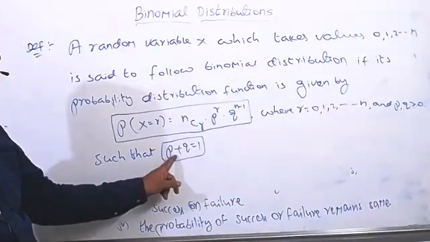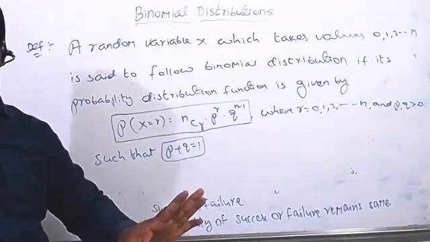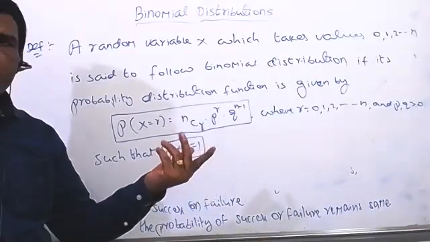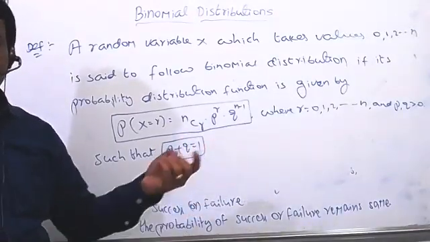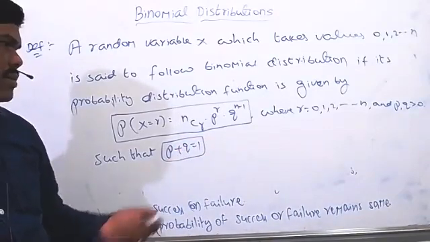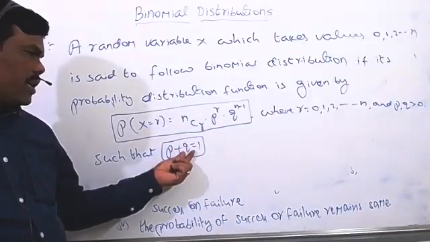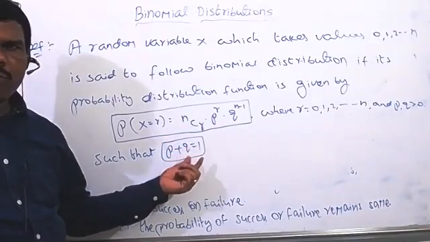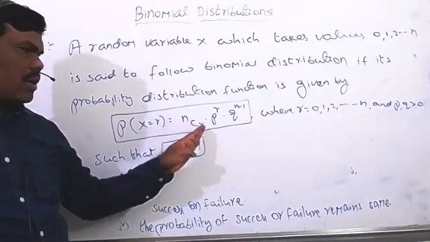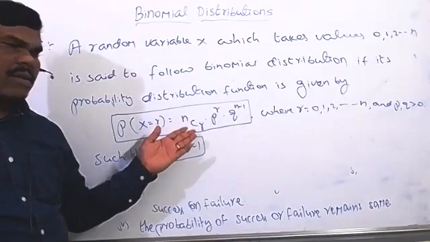Understood now? But what is p plus q? Based on the event, they'll compulsorily give one event. Suppose we throw one die, and the probability of getting an odd number or even number is the condition. Based on that, first we find the value of p, and based on p, q equal to how much? 1 minus p. The value of q we also get at the same time. Later n is called the number of trials, and r will be compulsory, and whatever n values are there, we will take all.